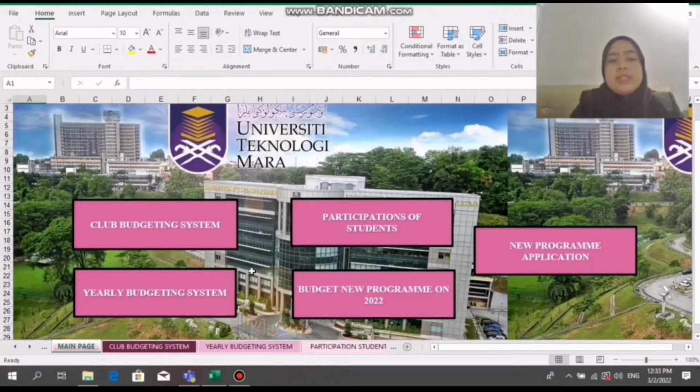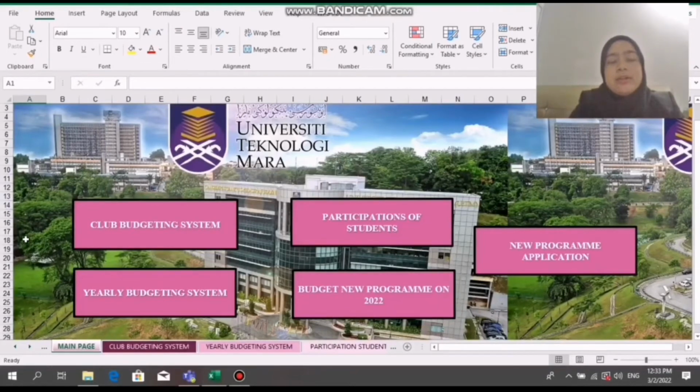Firstly, they will see the club budgeting system page, yearly budgeting system, participation of student, budget new program 2022, and the new program application. The theme that we have used is the color purple, because it is similar to the logo of UiTM.